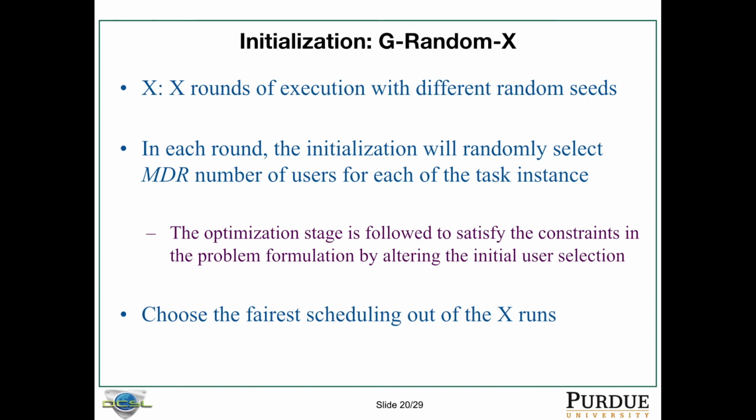So the GRandomX initialization. X stands for how many rounds of execution with different random initialization seeds, and in each round, the initialization will randomly select MDR number of users for each of the task instances, followed by the optimization stage to satisfy the constraints in the problem formulation. And then, out of these X execution rounds, we will choose the fairest selection of the users for the task instances.